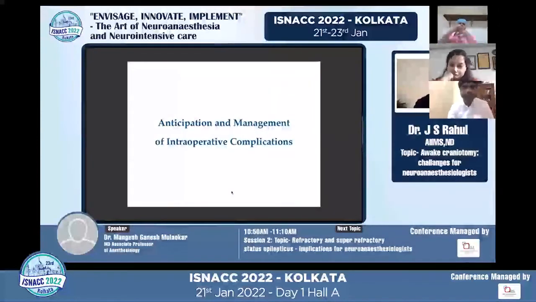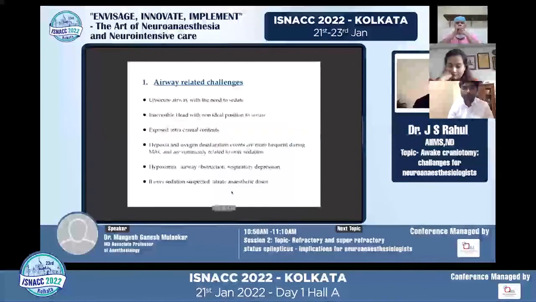Coming to the anticipation and management of intraoperative complications. As said, airway-related challenges can be quite dreaded and sometimes extremely challenging to manage, especially considering that the patient's head is fixed in pins and the head is not accessible many times. Sometimes, to make things even worse, the brain is already exposed and you do not want to lose an airway at that point, where it is difficult to bring him off pins. So the inaccessible head, exposed cranial contents, and hypoxia, desaturation, all these things can have an immense effect. And sometimes oversedation has to be suspected and titrated accordingly.